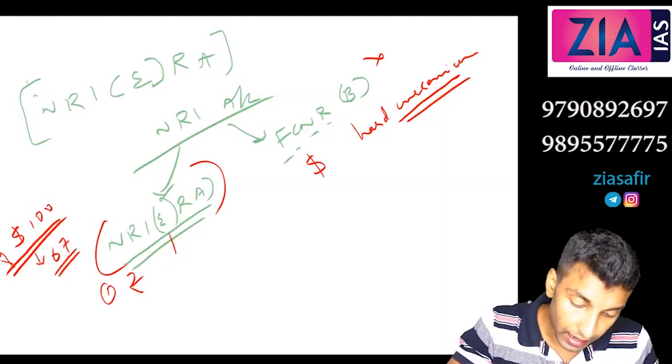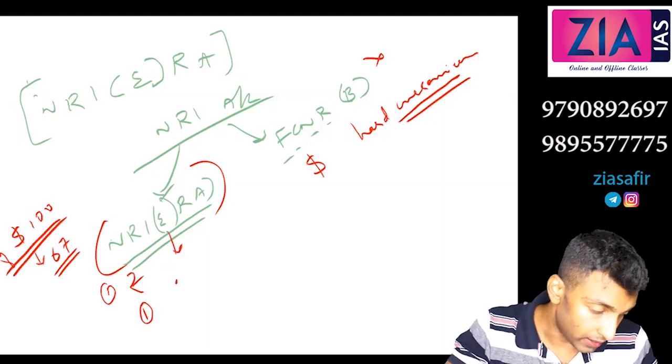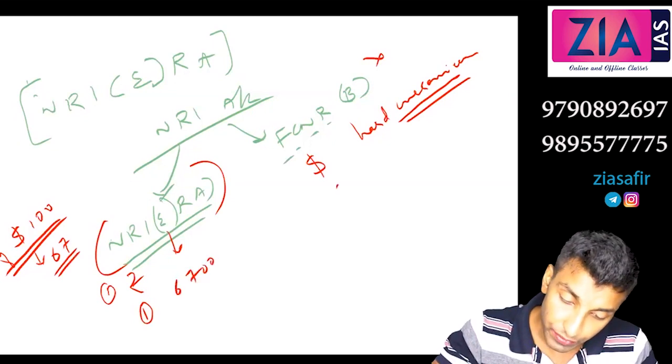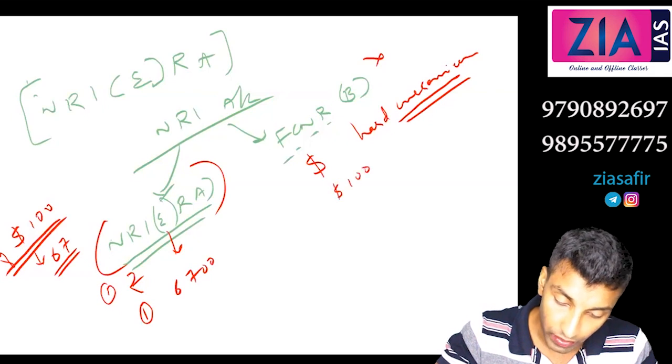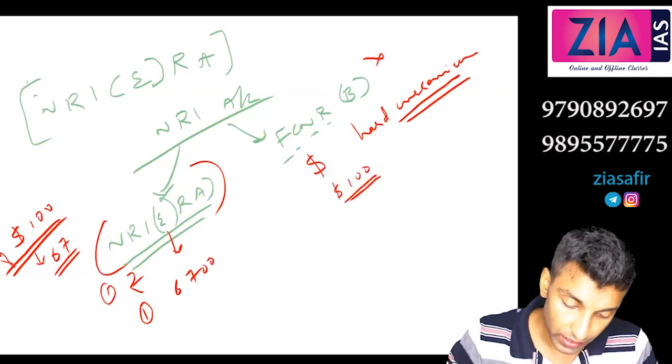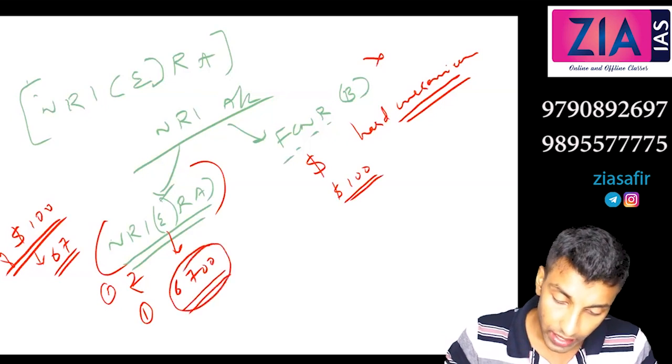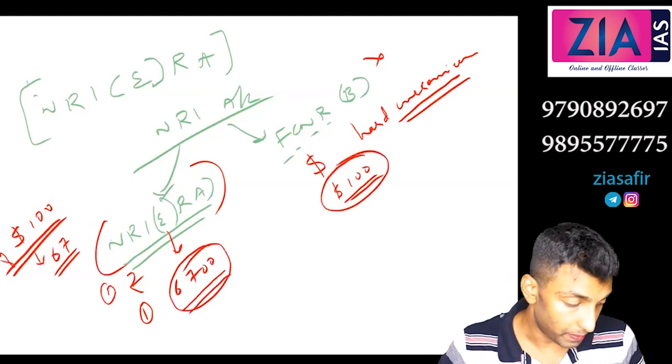In this account directly the market value, 6700, will be credited. But in FCNR, directly $100 will be credited.